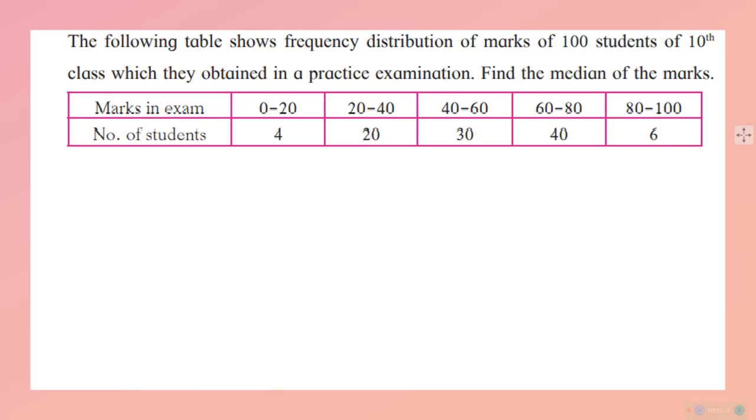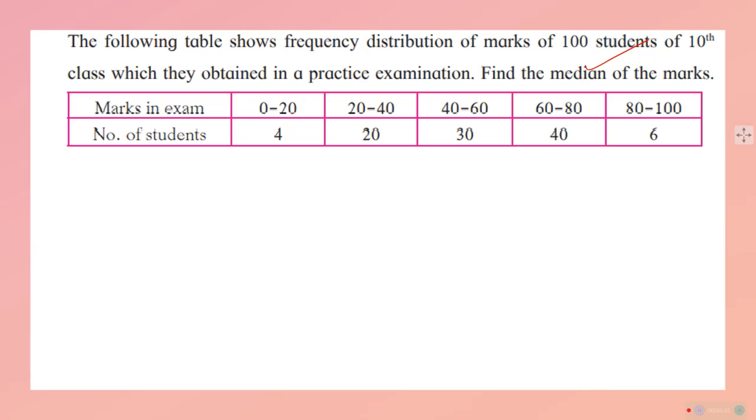Find out the median of the marks. See, finding the mean is very easy: sum of all records divided by the number. And if you want to find the median, then you have this class mark issue. That is very important, and you should have a clear-cut idea about how the class intervals have to be managed. So all these things are very important. This is the data given and you are asked to find the median marks. This is a practical situation, which you may also have, or which class teachers always have.